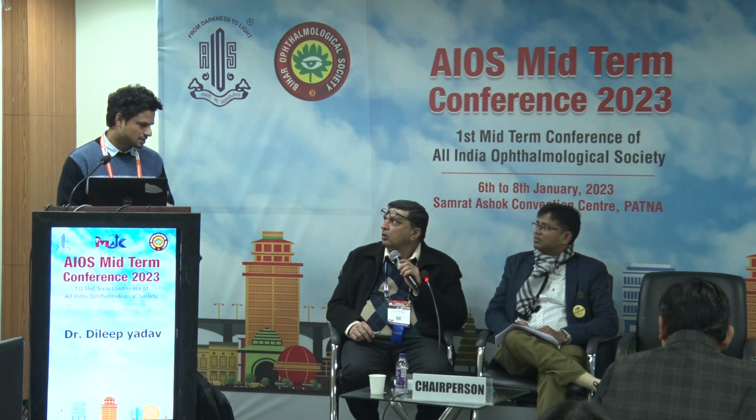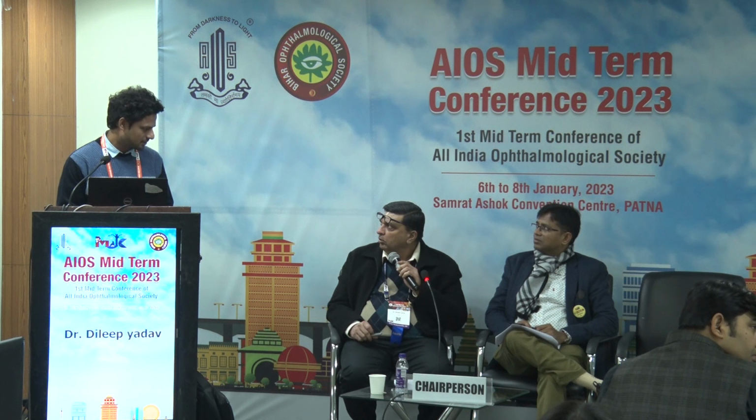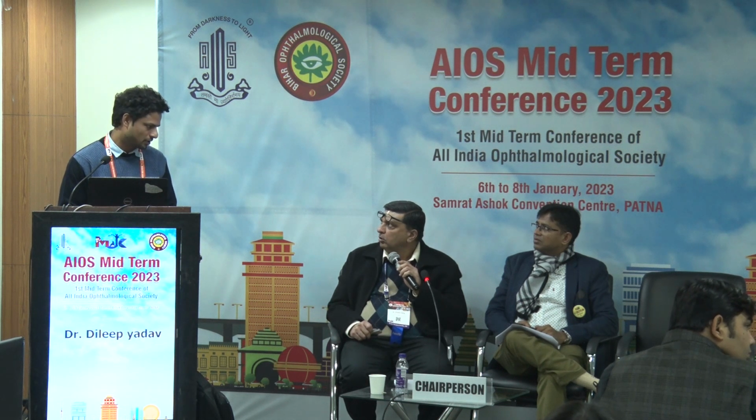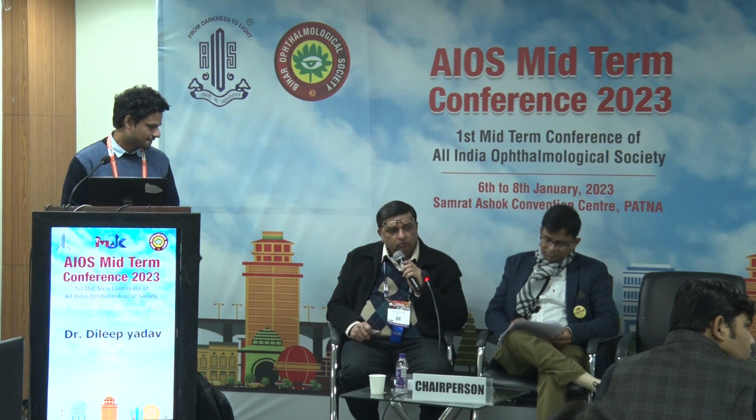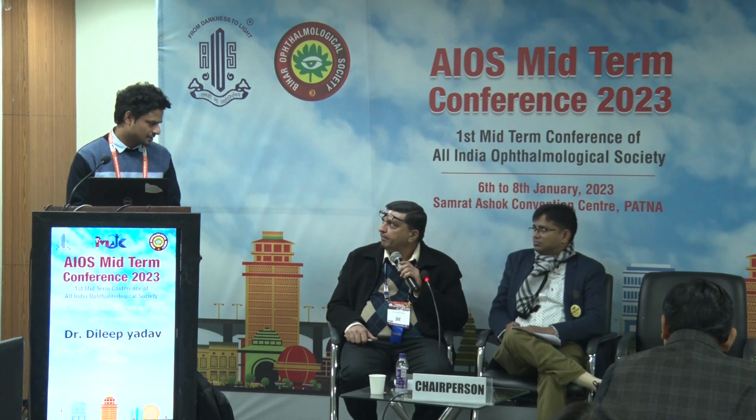So all these patients were seen by you? No, sir. This study was already conducted in my hospital by my mentor, Dr. R. Moria, and I am part of it. So what was the final outcome about visual acuity? Sir, in most of the cases visual acuity is less than 3/60, and the final outcome is not much improved after study. So prevention is more important in this type of injury.